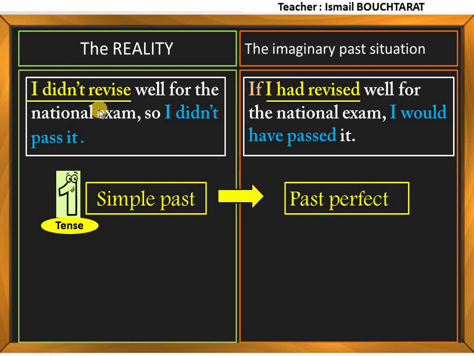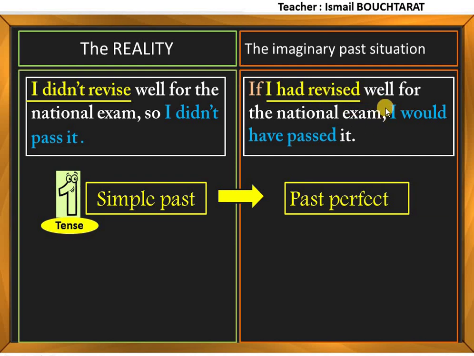Let's look at the form. I didn't revise. Did not. This one is not affirmative. This is negative form. The same thing for the result, past result. I didn't pass it. So it is negative. However, here in the imaginary past situation, the form becomes affirmative.